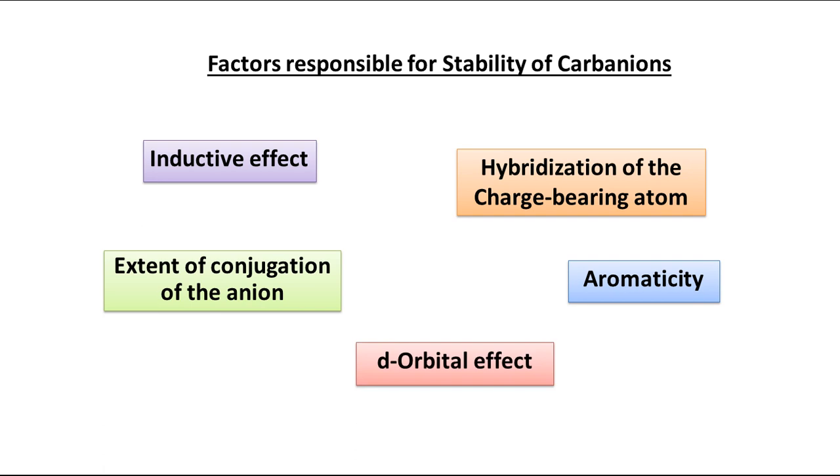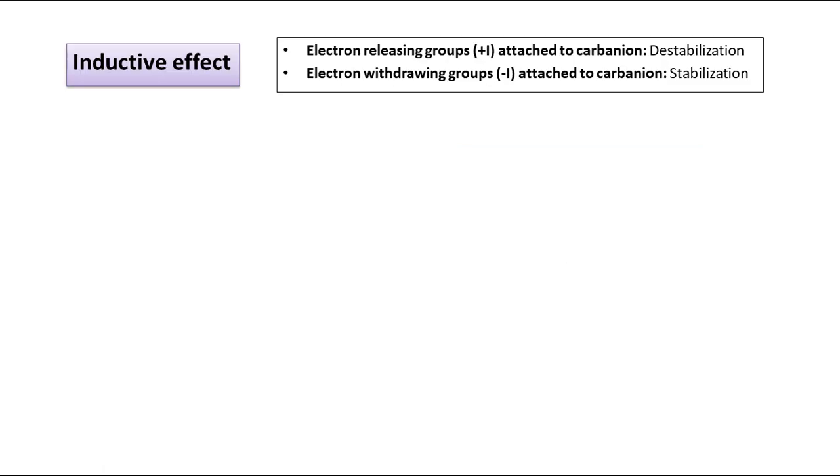And the last factor, d orbital effect. That is also a type of conjugation, but sometimes there may be some atoms adjacent to the carbanion which have a vacant d orbital, and the presence of the d orbital must be there so that dπ-pπ conjugation is possible. So all these factors we will discuss one by one in detail.